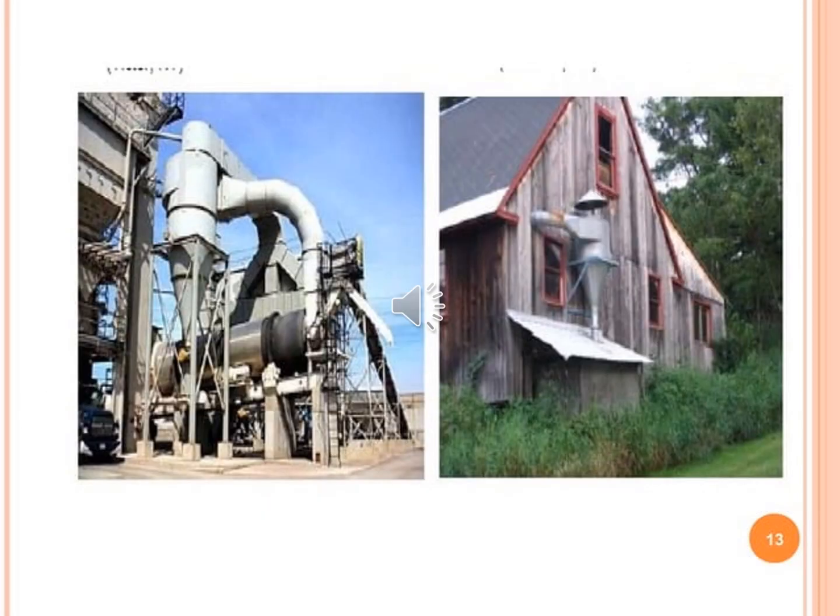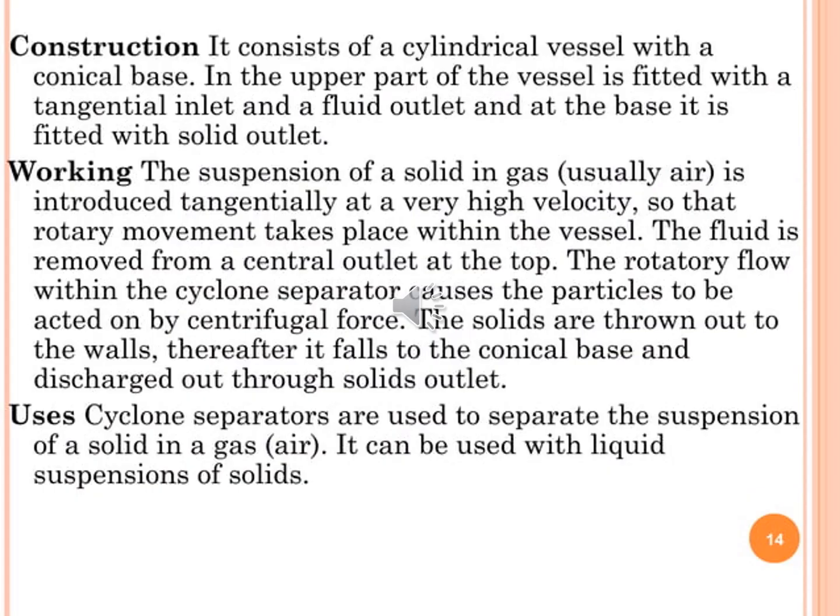So here is the actual diagram of a cyclone separator. Construction. It consists of a cylindrical vessel with a conical base. The upper part of the vessel is fitted with a tangential inlet and a fluid outlet, and at the base it is fitted with a solid outlet.